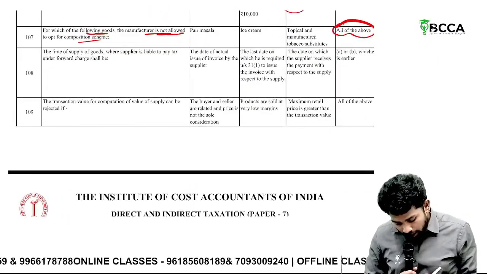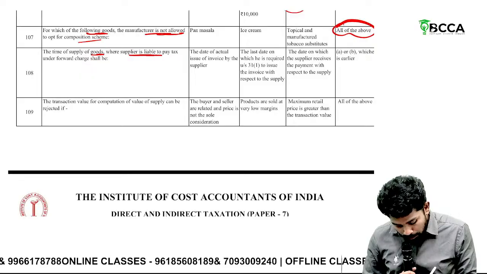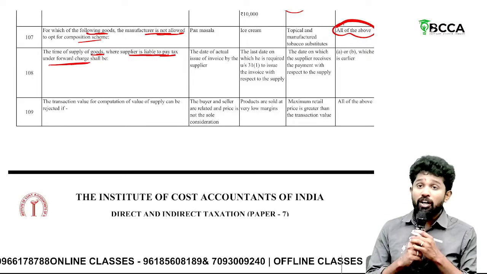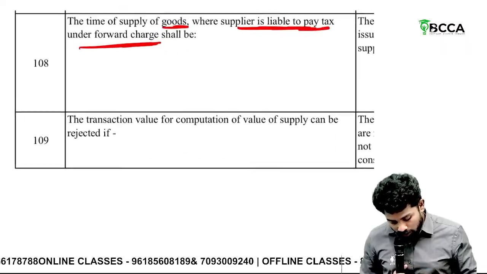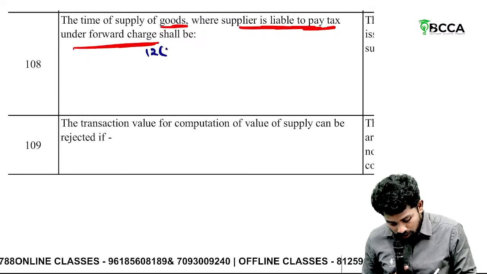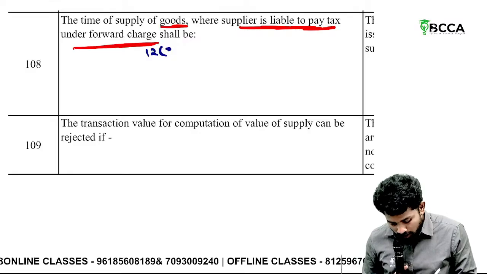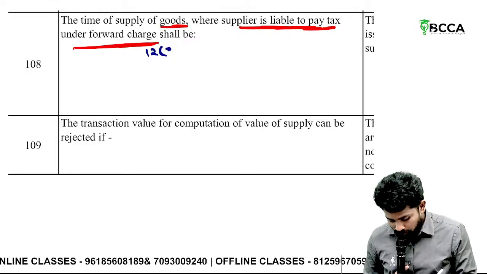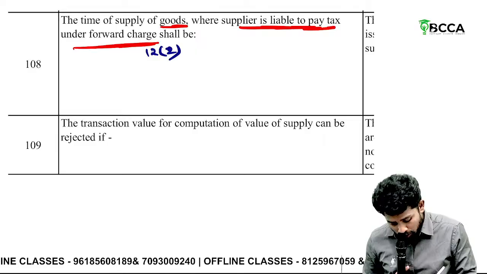Then the time of supply of goods where supplier is liable to pay tax under forward charge. Sir, under forward charge, what is the time of supply? The time of supply under 12 subsection 2. 12 subsection 2 is what?